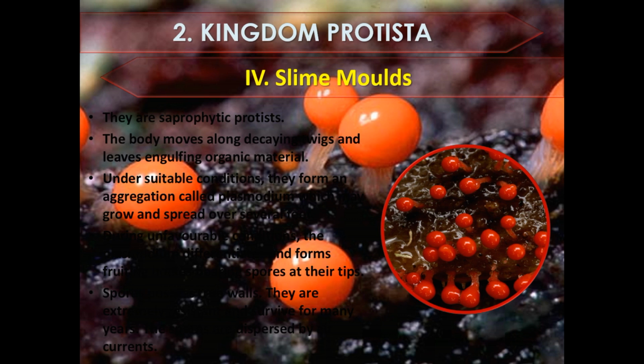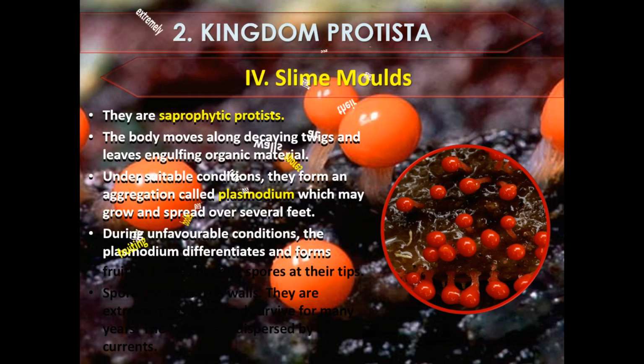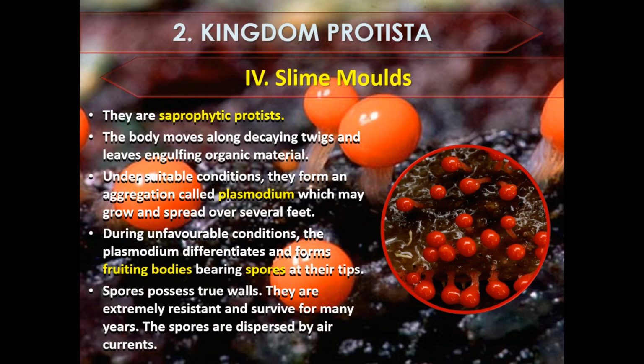Slime molds are saprophytic protists. The body moves along decaying twigs and leaves, engulfing organic material. Under suitable conditions, they form an aggregation called plasmodium, which may grow and spread over several feet. During unfavorable conditions, the plasmodium differentiates and forms fruiting bodies bearing spores at their tips. Spores possess true walls. They are extremely resistant and survive for many years. The spores are dispersed by air currents.